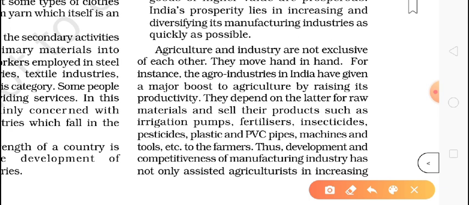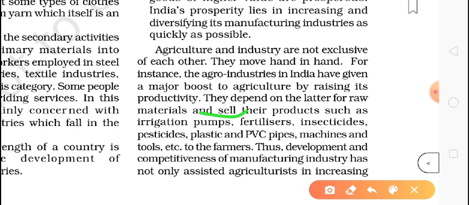Simply, when sugar mills were there in large numbers, people started growing sugarcane. So factories inspire the agriculture sector also. They depend on the latter for raw material, and sell products such as irrigation pumps, fertilizers, insecticides, pesticides, plastic and PVC pipes, machines and tools to the farmers. They both help each other.